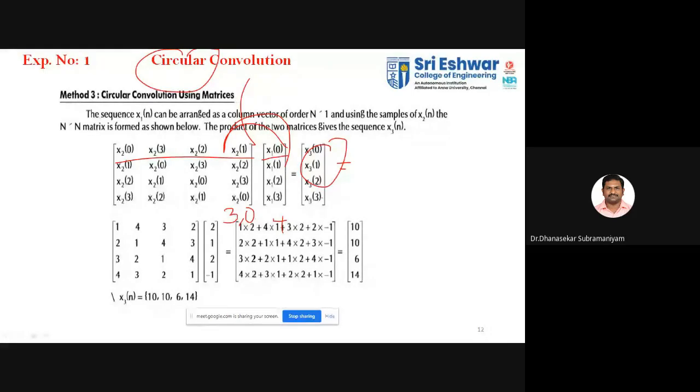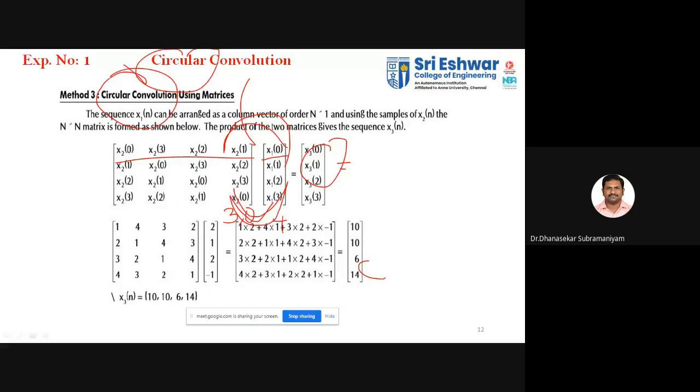After the shifting, we rotate, and the rotated sequence is multiplied with the input signal and added. The rotating operation is also called modulo operation. So the sequences we are taking are periodic, that's why circular convolutions are also called periodic convolutions.